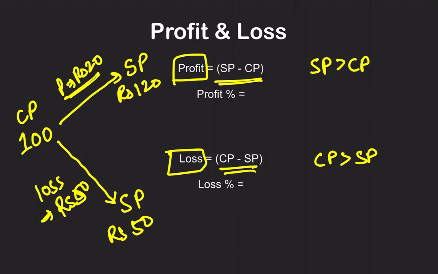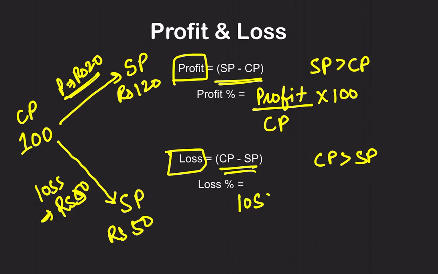Now profit percentage. How to calculate profit percentage? The formula is profit, what you have calculated in the above step, divided by cost price, into 100. Please focus on this cost price. It's cost price in the denominator while calculating profit percentage. In loss percentage, the formula is loss divided by what? Divided by again cost price. In both the formulas, the denominator is cost price. Don't make the mistake of putting selling price in the denominator. It's always cost price in the denominator. I hope these formulas are clear: profit, profit percent, loss and loss percent.